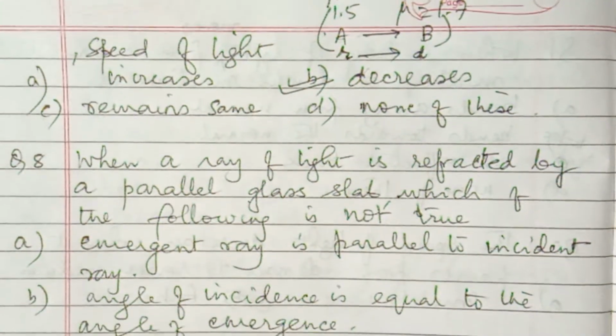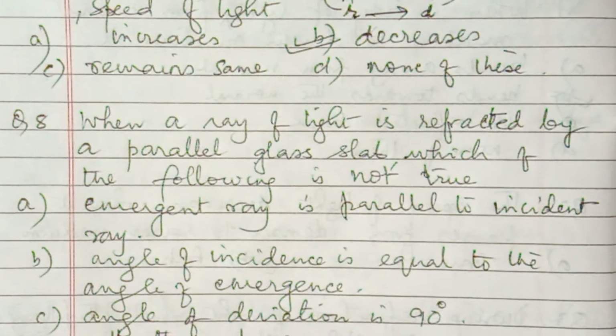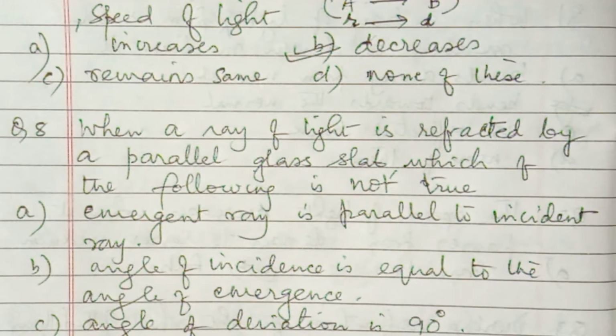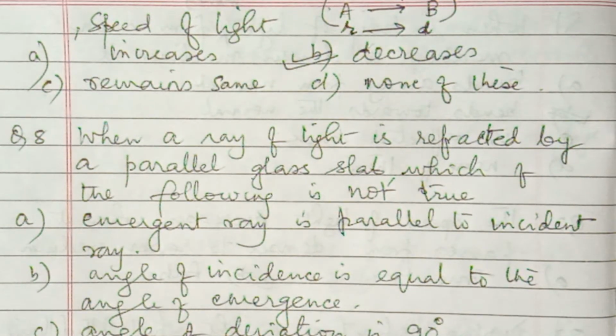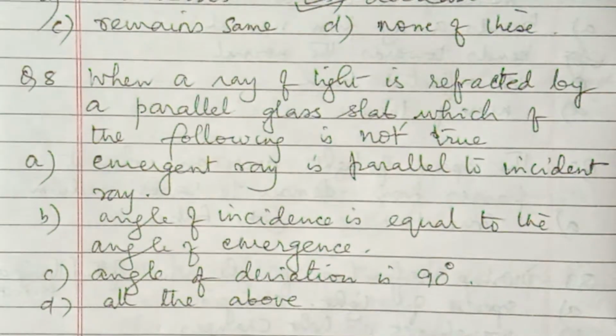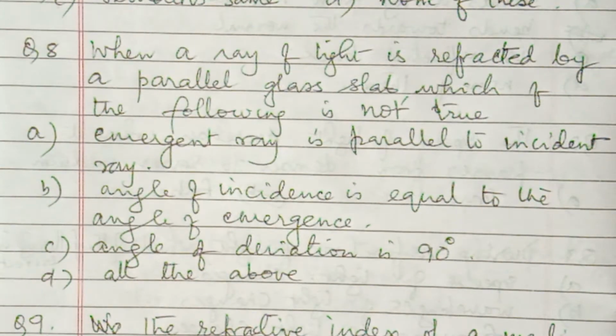Same way you can remember denser to rarer medium, speed increases. That way also a question may come. So next, question number 8.